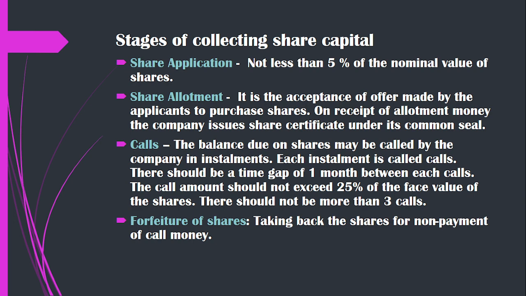The next stage is share allotment. It is the acceptance of the offer made by the applicant to purchase the share. On the receipt of the allotment money, the company will issue a share certificate under its common seal to the shareholders. Next is calls. The balance due on the shares may be called by the company in installments. Each installment is called a call, and there should be at least a time gap of 1 month between each call. The call amount should not exceed 25% of the face value of the share. There should not be more than 3 calls.